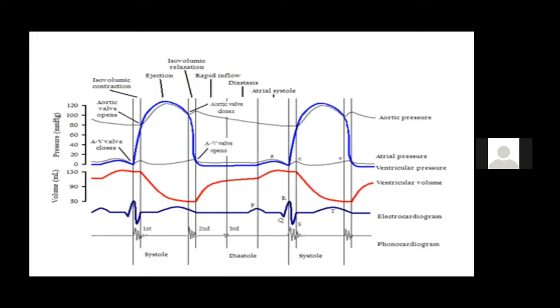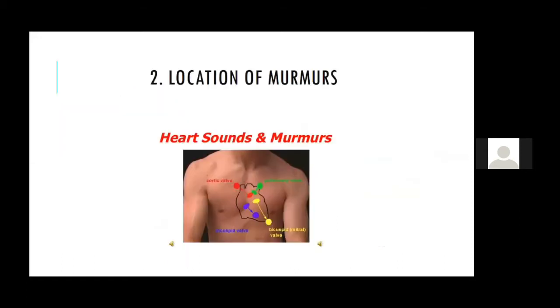Let's go now to the location of the murmur. As I already discussed with you, there is the aortic area where the aortic stenosis murmur is best heard. Then the pulmonary area, where a lot of murmurs are heard, let it be the pulmonary stenosis murmur, or ejection murmurs of atrial septal defect or idiopathic dilatation of the pulmonary artery. So a few murmurs are best heard in the pulmonary area.